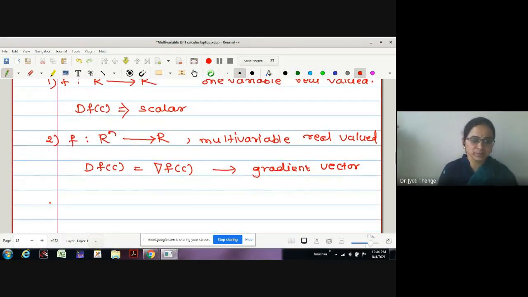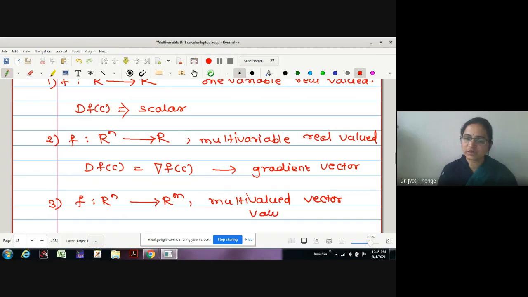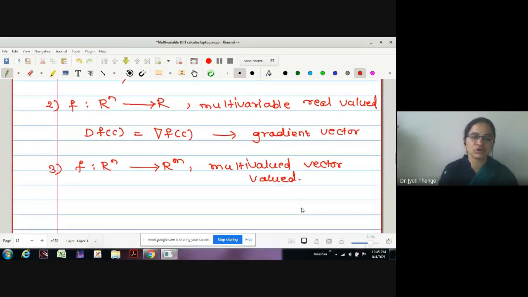And what is the third type of function we have seen just now? It is of the type Rn to Rm. What is the nature? This is a multivariable vector valued function. I hope all of you are getting me. This trick is useful for you for solving the examples.